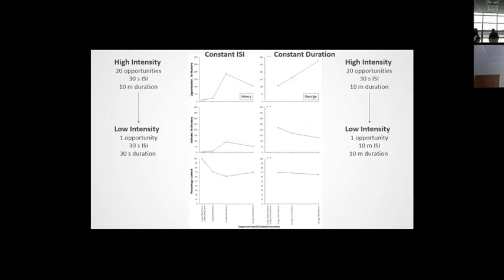So from this, it looks like the pacing is really the more important variable. We held it constant and we don't see as huge a difference. When we don't hold it constant, we allow it to vary, it appears to be altering the effectiveness and the efficiency of that intervention.